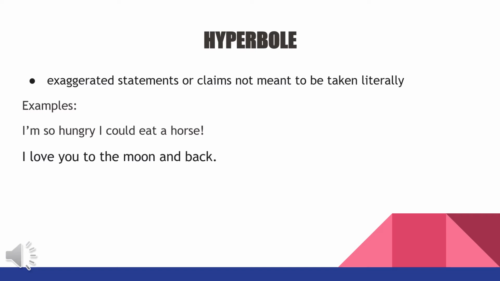Another example is, I love you to the moon and back. Very exaggerated statement, wherein the meaning of that statement has something to do with his or her love towards a certain person, an incomparable love. That's it. We call it hyperbole, an exaggerated statement or claim that is not meant to be taken literally.